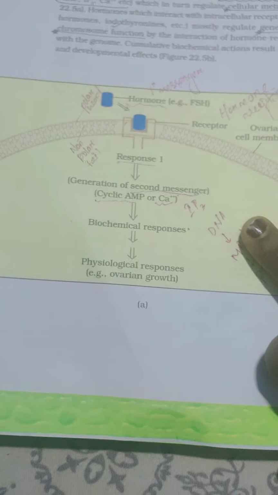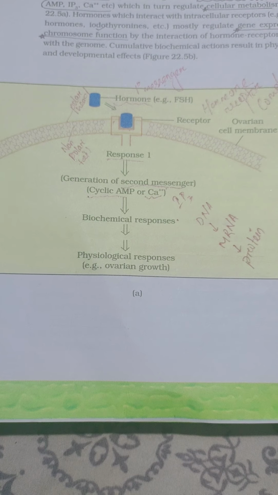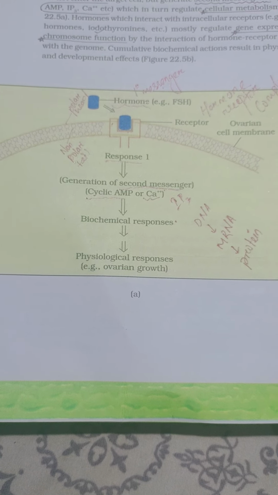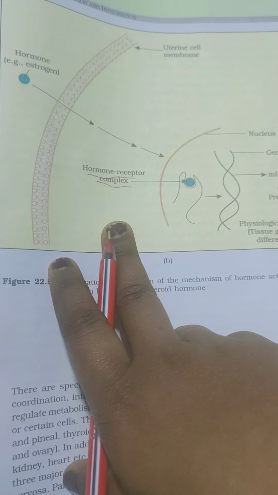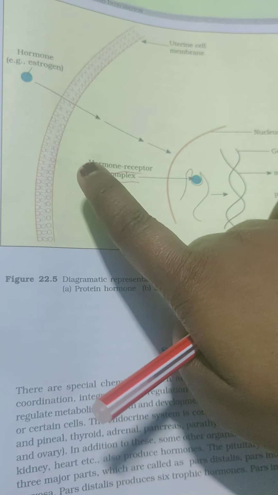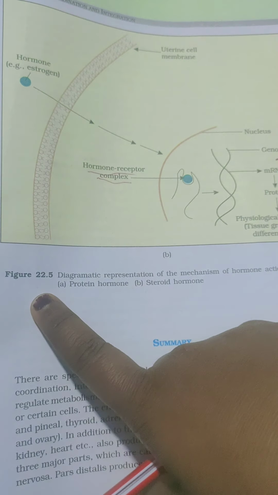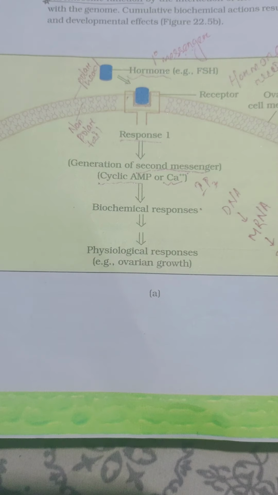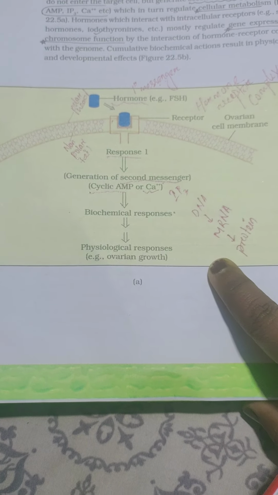But in water soluble hormones, we will have a secondary messenger to go through this process. That's all about water soluble and lipid soluble. So what will be the example of lipid soluble hormone? All the steroid hormones and iodinated hormones, that is thyroid hormones, will be lipid soluble, and all others, like peptide hormones and amino acid derivative hormones, will be water soluble hormones.